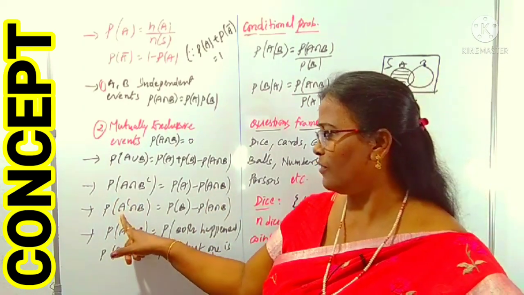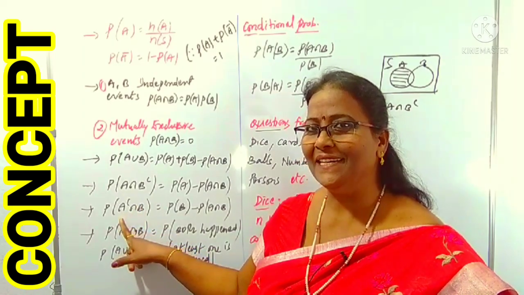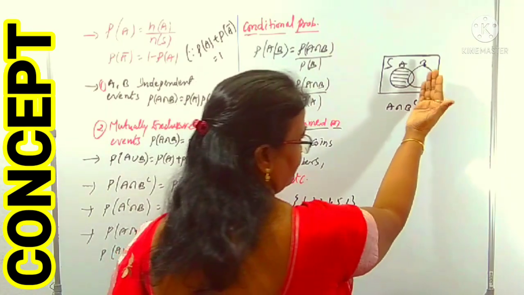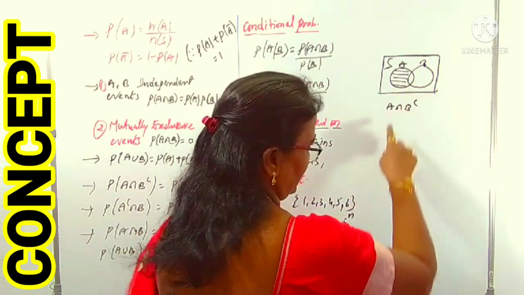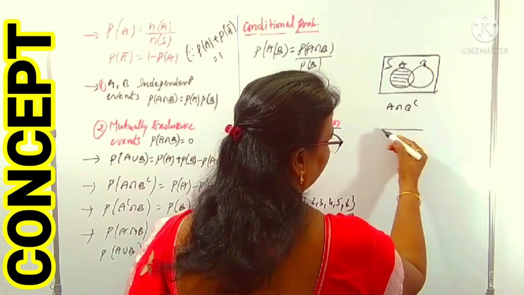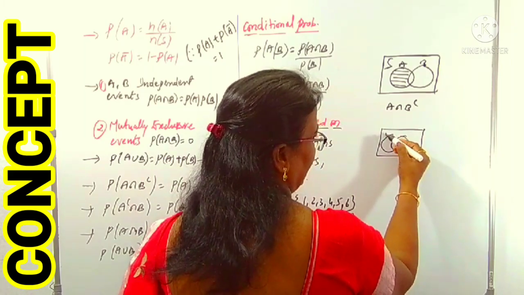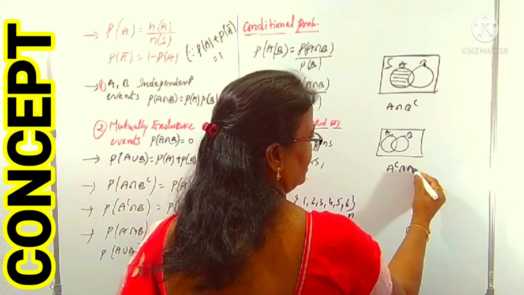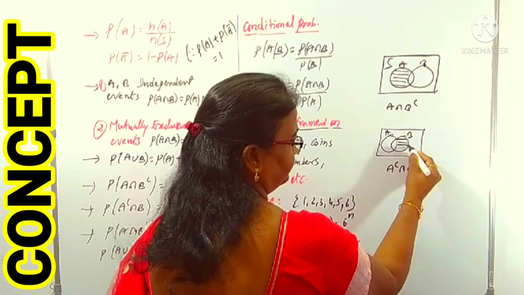In the same way, what is A complement intersection B? It is which is in B but not in A. So which part is that? Here also the intersection part matters. Taking one more Venn diagram for A complement: this is A, this is B. I want A complement intersection B, which is in B but not in A, so we want this part.